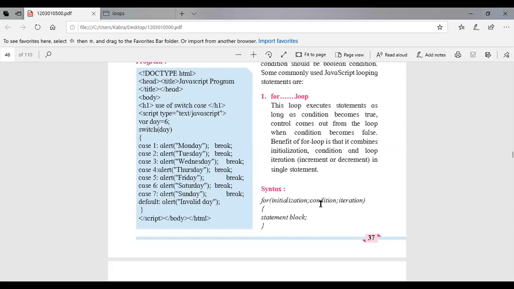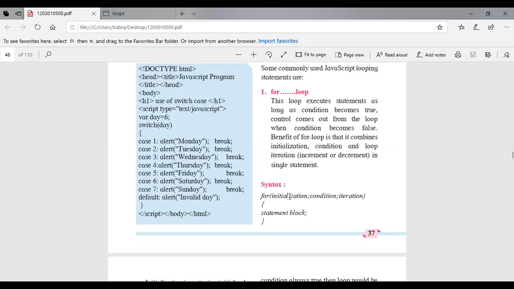If you want to print the statement 10 times, then in the condition part you will write a less than equal to 10. And then iteration means every time you need to update the variable. Either you increment the variable or decrement the variable. Increment means increasing the value of the variable, and decrement means decreasing the value of the variable.